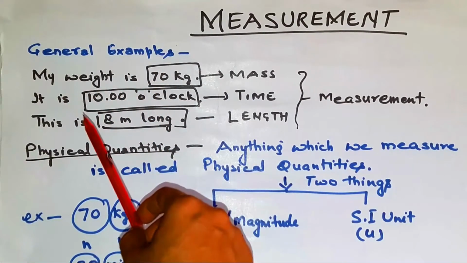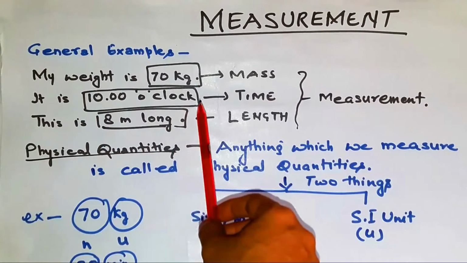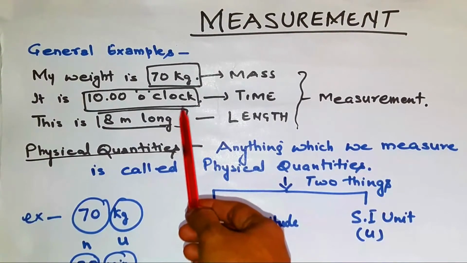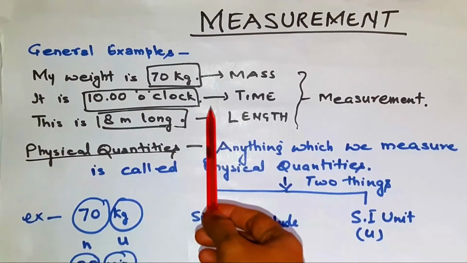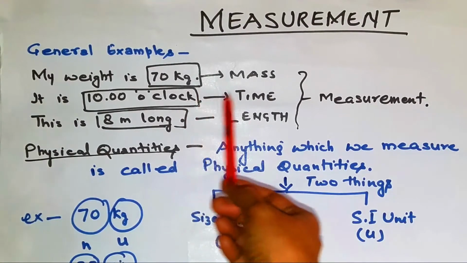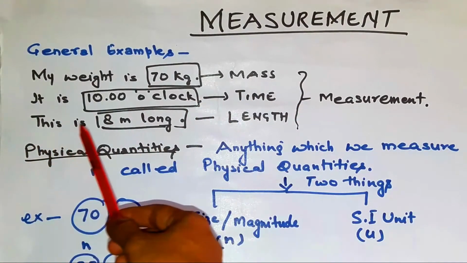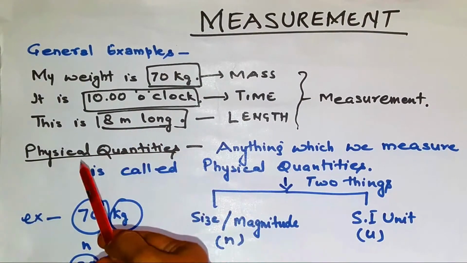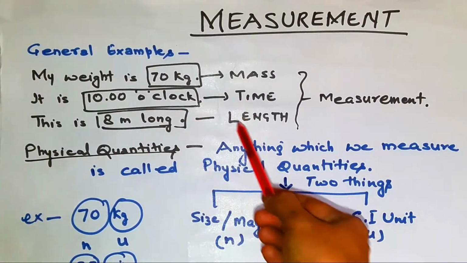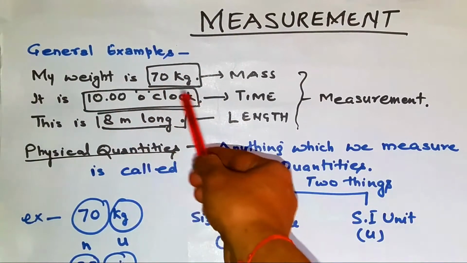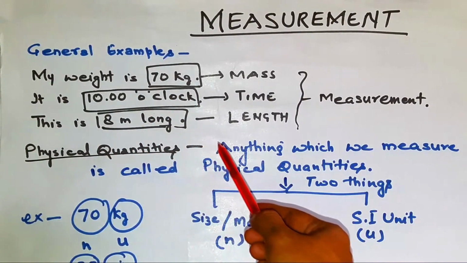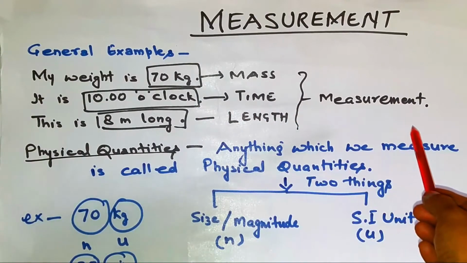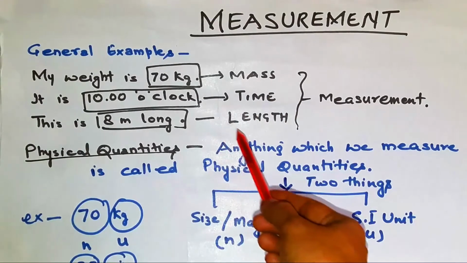If I ask how much is your weight, what is a weight? You used to say it in kg. Okay, 35 kg, 40 kg, 50 kg, 60 kg, 70 kg, like that. If I ask what is the time, it is 10 o'clock. What is the length? This is 8 meter long, like that. So this 70 kg, 10 o'clock, 8 meter long, these are the mass, time and the length, and these all are considered as measurement.